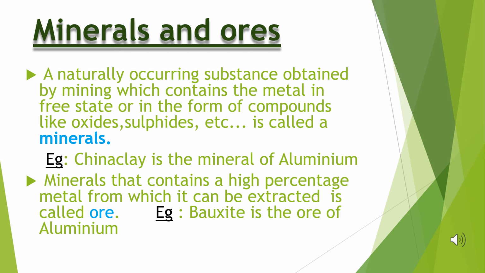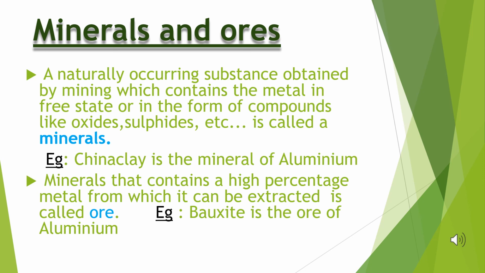From the mineral, we are going to extract the metal by the metallurgical process, though we can get only a very small quantity of metal. Some minerals give a reasonable percentage of metal, but not all minerals produce a high yield or high percentage of metal. For example, now I take iron, which is present in around 800 types of mineral. Next, ores.